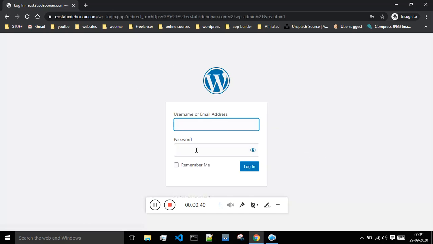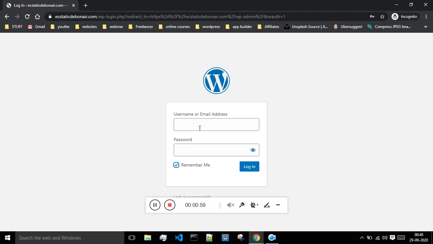But if you don't want to enter your username and password again and again, then what you can do is enter your username or email ID once and the password once, click on the remember me tab over here, and click on login. Once you're done with that, you will be logged into your website.